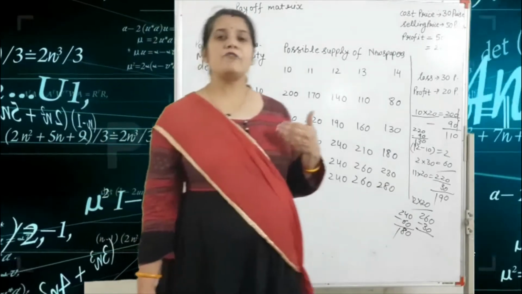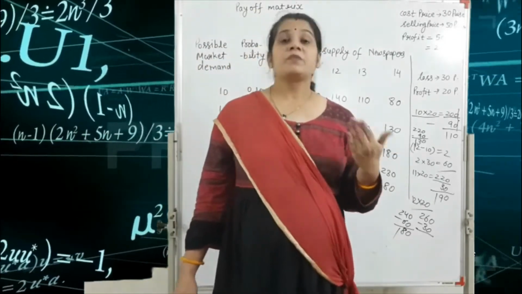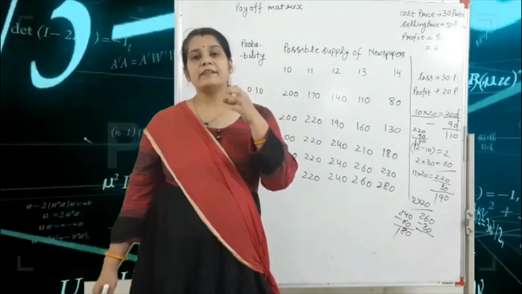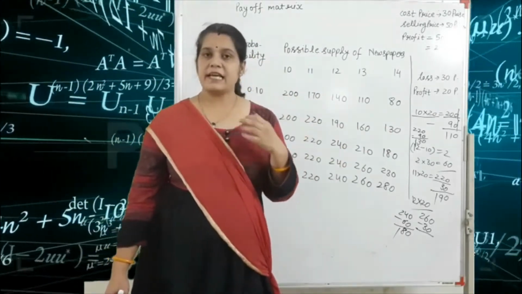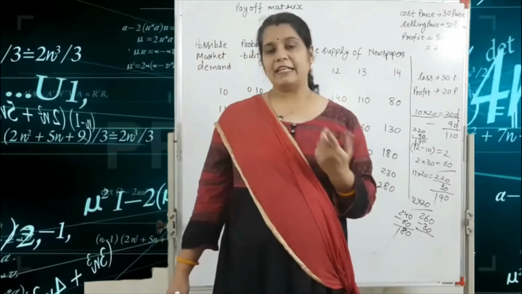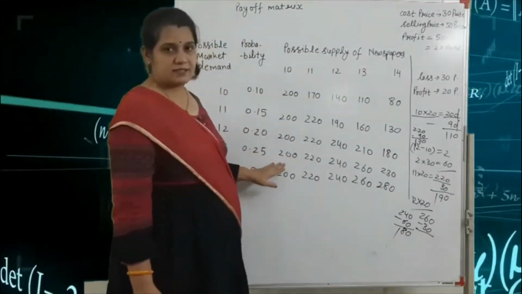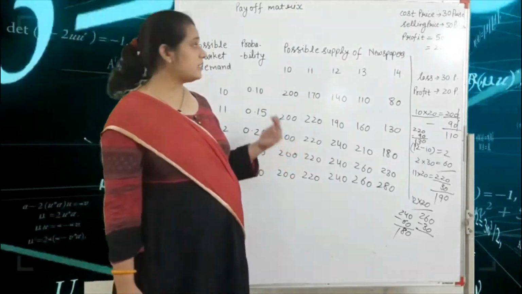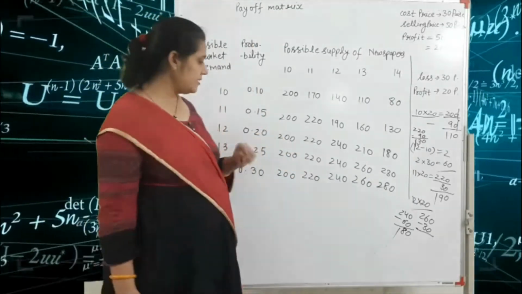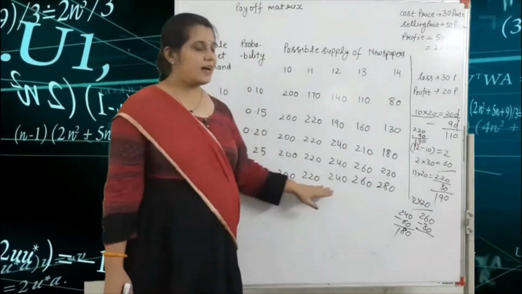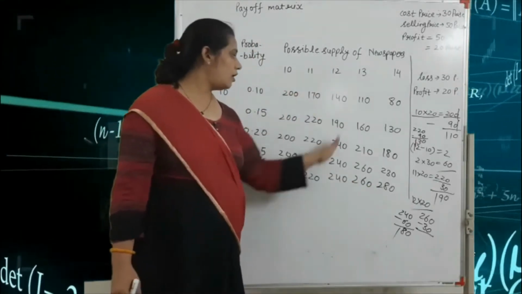For finding the EMV, we have already seen in our previous lecture how we find the EMV method, that means expected monetary value. And one point is very important in this question. In the EVPI method, the last row always has the largest value in all these columns.